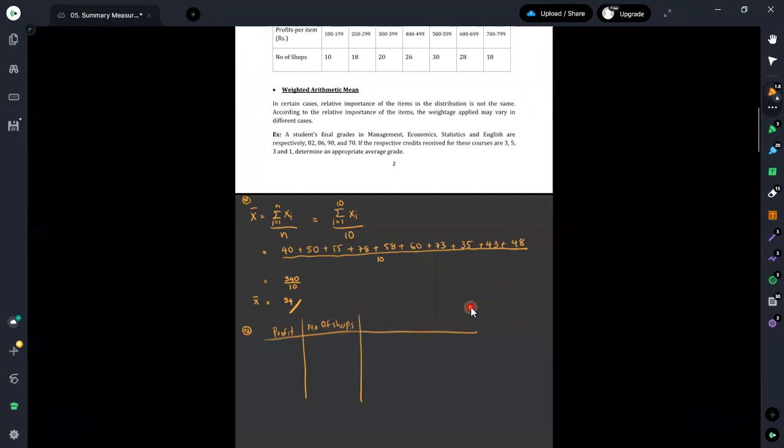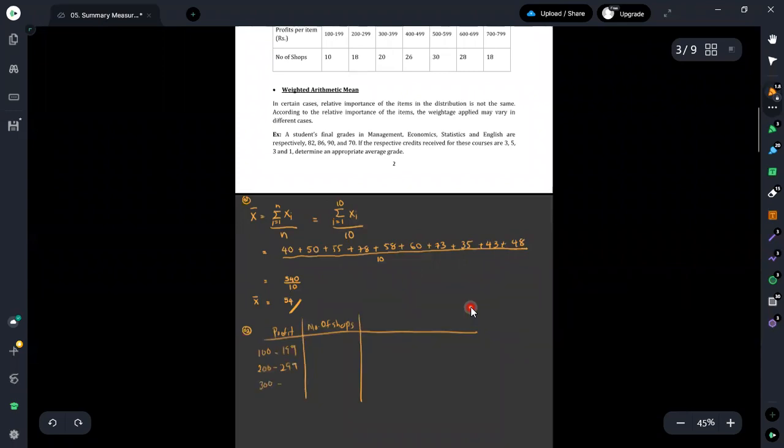The values are given as 100 to 199, 200 to 299, 300 to 399, 400 to 499, 500 to 599, 600 to 699, and 700 to 799.